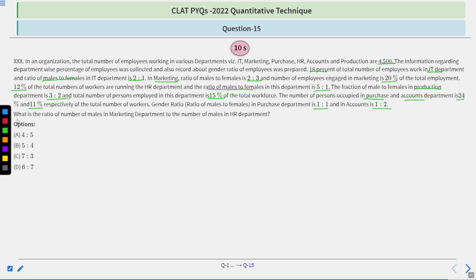Now, what is the ratio of the number of males in marketing department to the number of males in HR department? Is it 4:5, 5:4, 7:3 or 6:7? You will have 10 seconds to try this question. After 10 seconds, we'll move towards its correct option and explanation. So your time starts now.